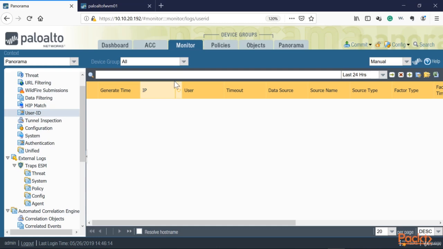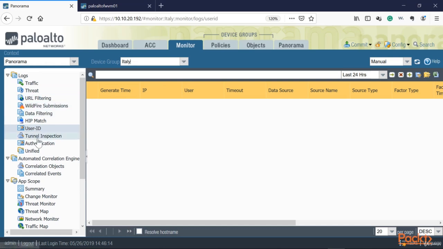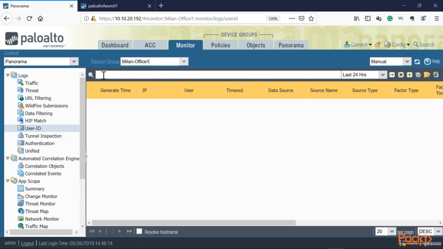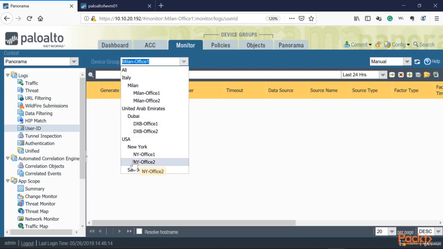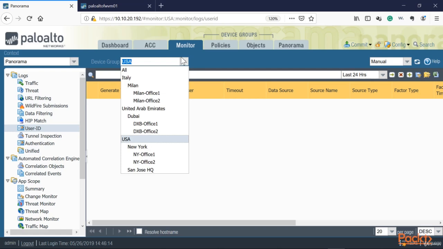Also, monitor. If you want to monitor a specific device group, I can go ahead and select that particular country, and I can see anything that's related to this particular site. If I want to go to a specific office, I don't want to see across my entire region, I just want to see a specific office. I can then select that. I can be very granular with it. So you want to make sure that you create this structure, and you should be good to go for proper management. Same with the USA. If I want to see traffic only related to the USA, I can grab it there. And there you have it.